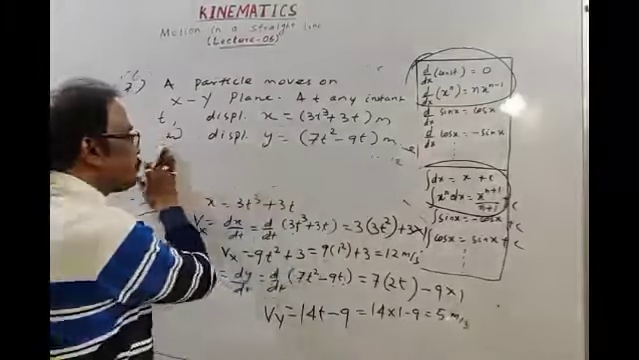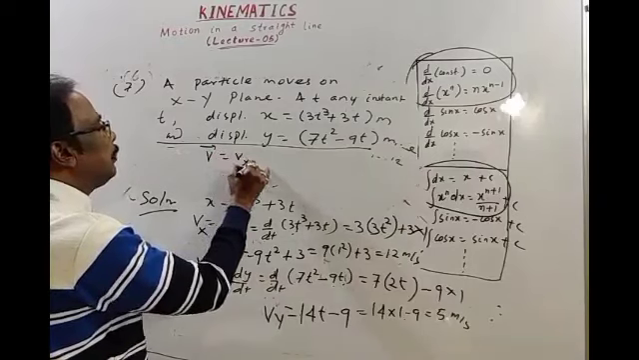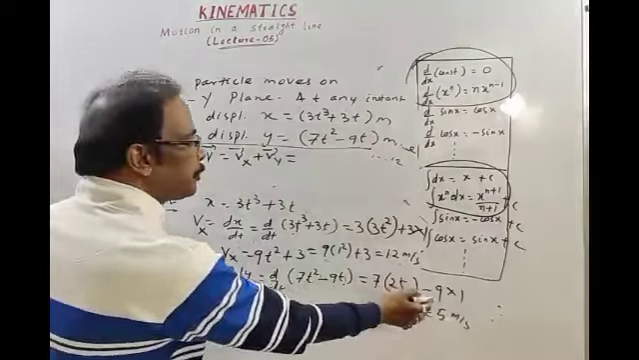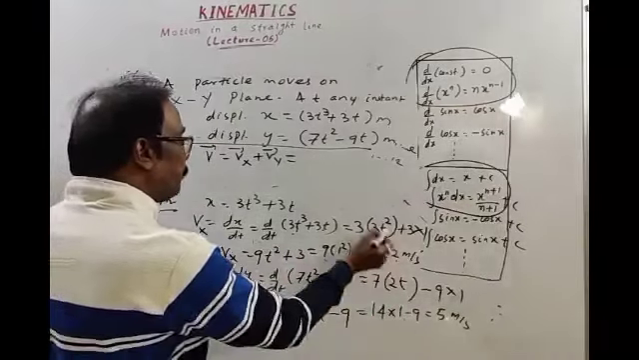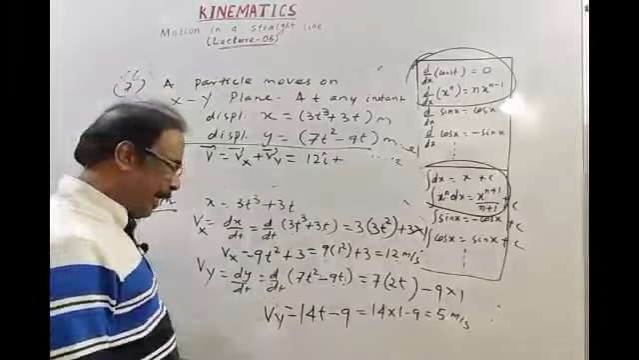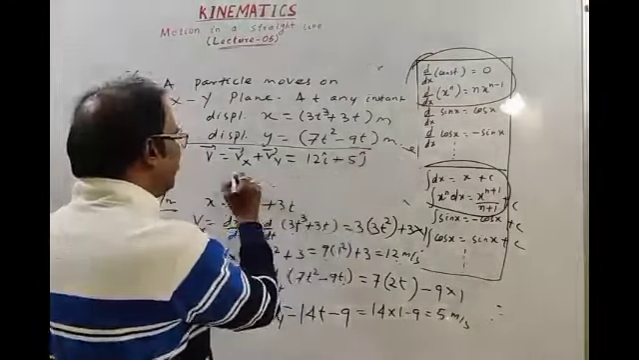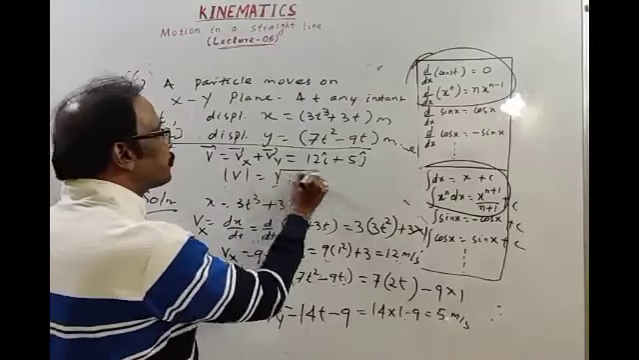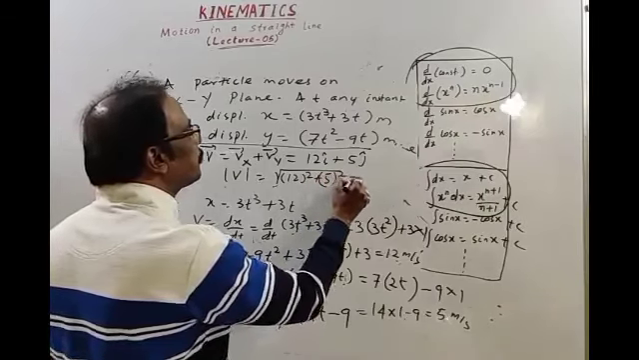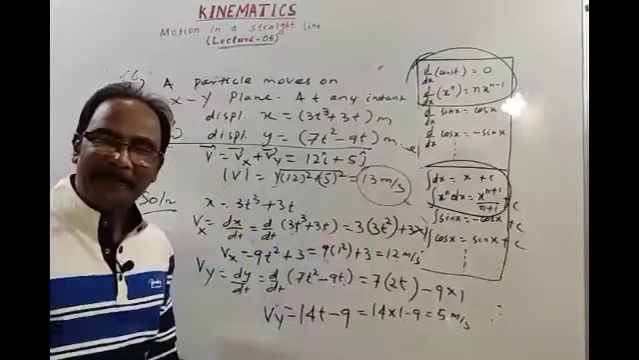I am erasing this. Resultant velocity is velocity along x-axis plus velocity along y-axis. Velocity along x-axis magnitude is 12, 12 i cap, unit vector along x-axis i cap, velocity along y-axis 5, 5 j cap. Then magnitude of velocity, square root of 12 square plus 5 square, that is equals to 13 meter per second. This is your answer.